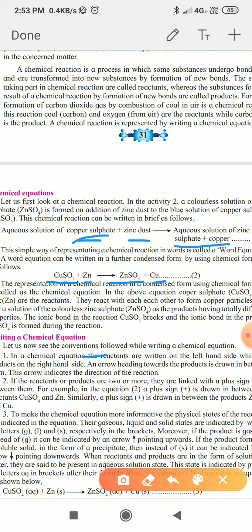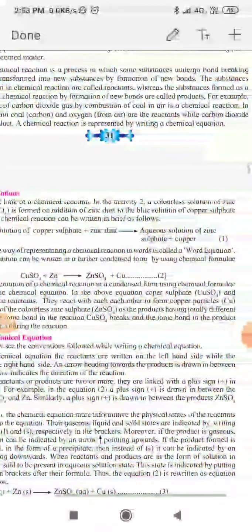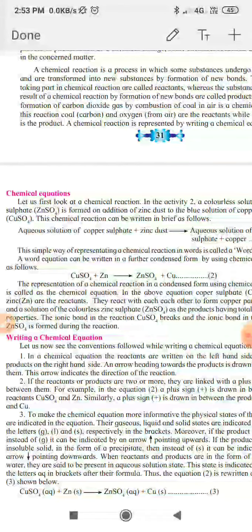By using the chemical formulas we write the above equation: CuSO4 plus Zn gives ZnSO4 plus Cu. The representation of a chemical reaction in condensed form by using chemical formulas is called the chemical equation.